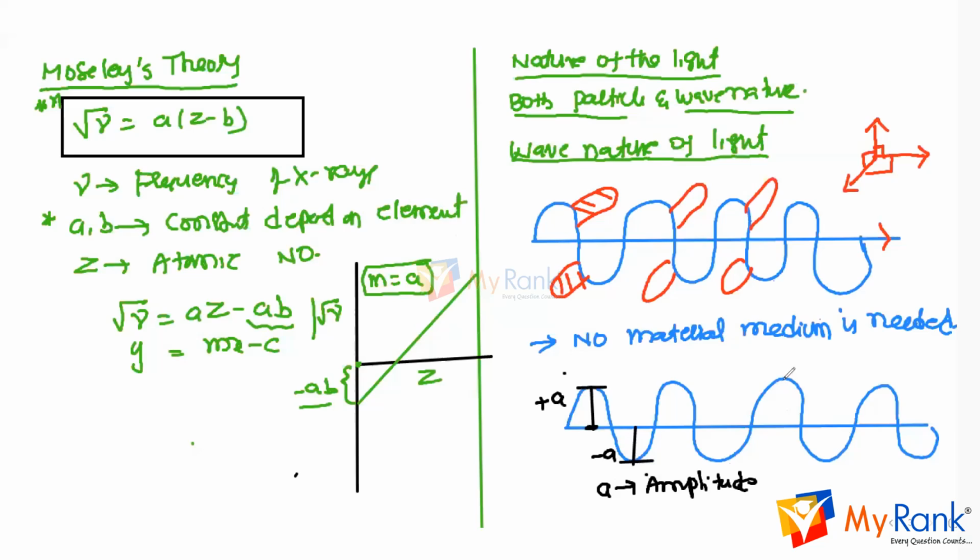And the next one is the wavelength, lambda. What does wavelength mean? This is the crest, and this one is the trough. And the next one again is the crest. The distance between two consecutive crests is called lambda, or the distance between two consecutive troughs is also called lambda. The distance between any two identical points, the starting of the first wave and the starting of the second wave, is also called lambda. The length of each wave is called the wavelength, that is lambda.